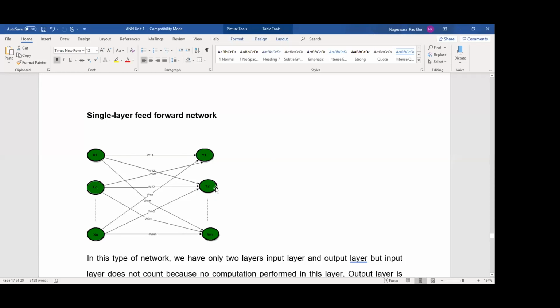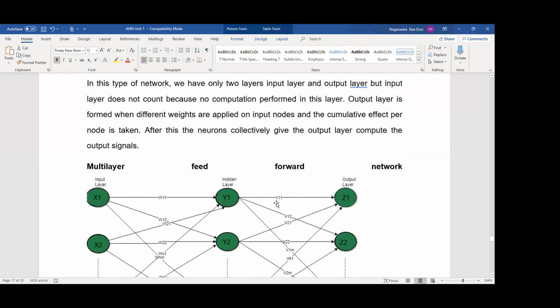So that's why this is the major function of a neural network. If there are two layers, an input layer and an output layer, we can say it is a single layer feed forward network. Okay, try to understand. And multi-layer.